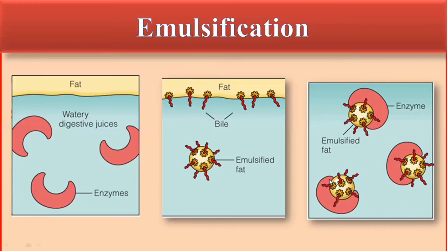The enzymes will not act directly on the lipids. When the bile salts bind to them, it provides the opportunity for the enzymes to bind. With the help of the bile salts, the enzymes will bind to these droplets and hydrolyze the complex lipid molecules into simple molecules, for the complete digestion of these complex molecules. So now the emulsification has taken place, and the enzymes will act on these emulsified droplets.